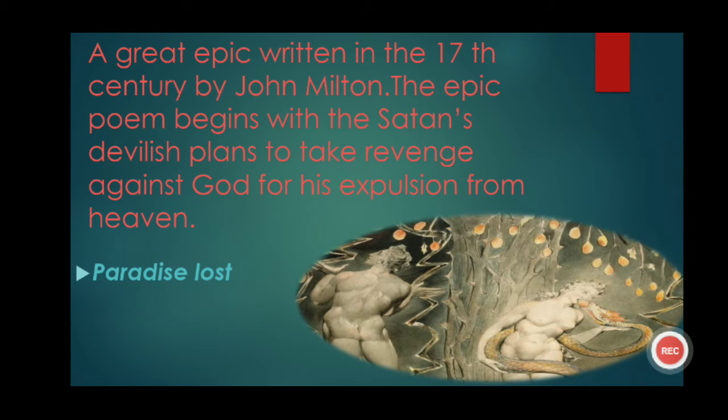In this epic, we get to know how Adam and Eve fell to temptation, and this temptation was given by Satan, and how their expulsion from the Garden of Eden happened.